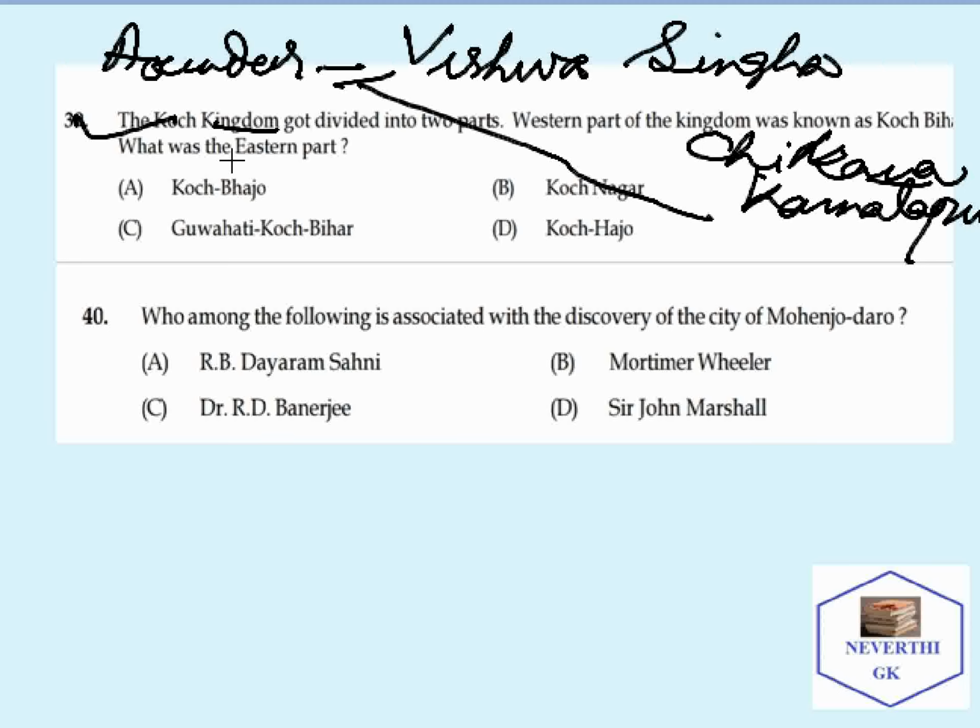So these points can be associated with the Koch kingdom. When we are asked who was the founder of Koch kingdom, the answer will be Vishwa Sinha. And where was the capital of the Koch kingdom, the answer should be Chikana Kamatapur. And the Koch kingdom got divided into two: one is Koch Hajo, and another is Koch Bihar.